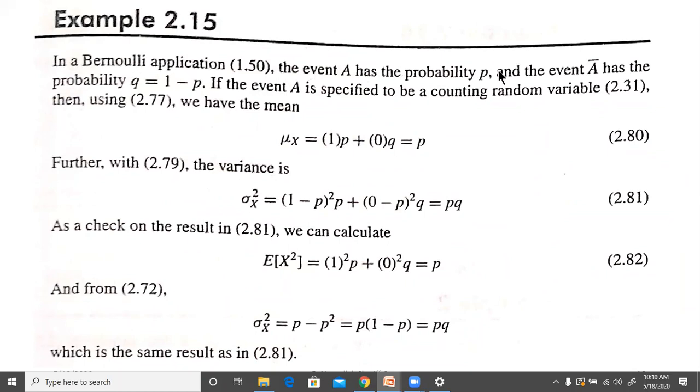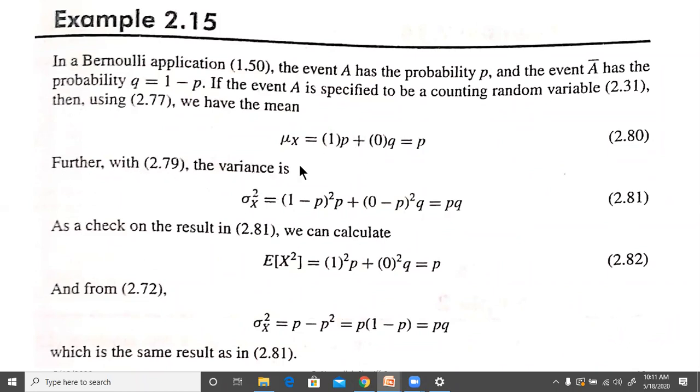The event A has the probability P and the event A bar has the probability Q equal to 1 minus P. If the event A is specified to be a counting random variable, then we have the mean mu x equal to 1 into P plus 0 into Q. The 1 corresponds to the probability P, which is A occurring, and A bar is for 0, with probability Q. So 1 into P plus 0 into Q will just give me P. That is what we are considering.